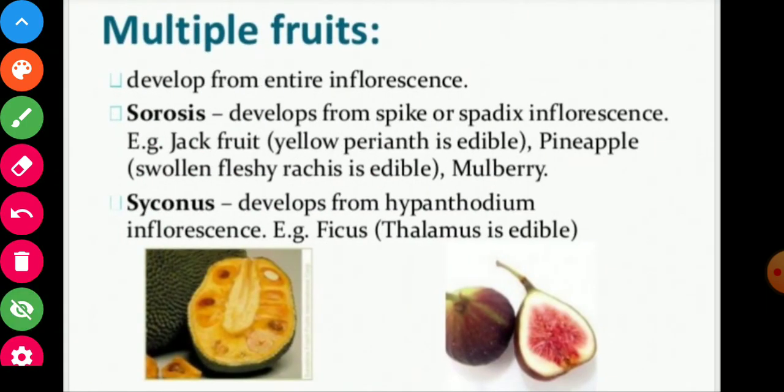Now multiple fruits are another category. They develop from an entire inflorescence. They may be sorosis, developing from a spike or spadix inflorescence, like jackfruit, pineapple, mulberry.